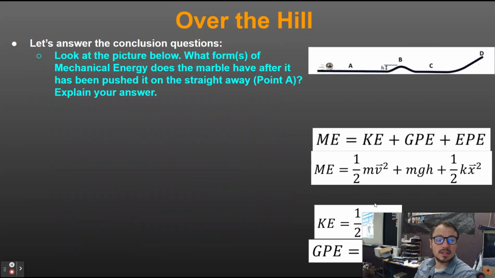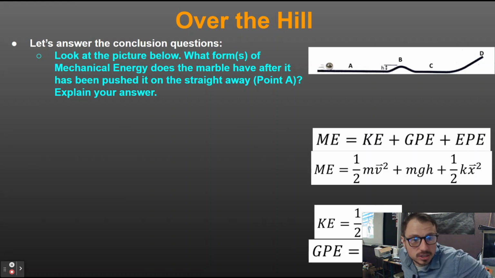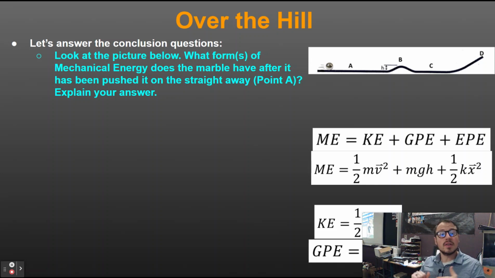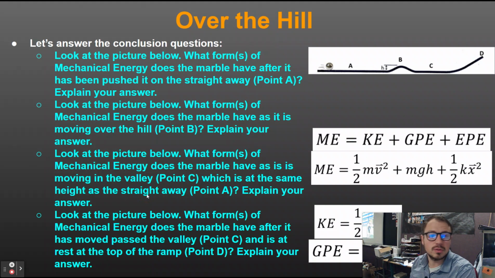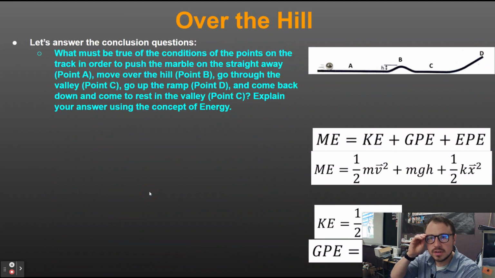So what form of mechanical energy does it have at different points? We're assuming A and C are at the ground, they're at the same height. So it's going to have kinetic energy as it's rolling along point A. As it goes up point B, some of that mechanical energy is transformed into gravitational potential energy. So I have gravitational and kinetic energy as it moves over the hill. It goes back down into the valley. It's transformed back into kinetic energy. And as it goes up to point D, it should come to rest at some point along that ramp where it's all gravitational potential energy. Right, so those are the different forms of energy as it goes over there.